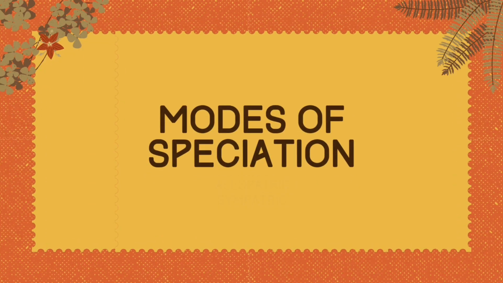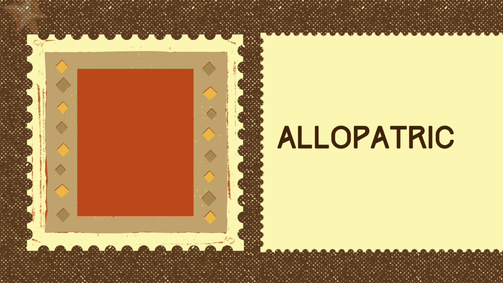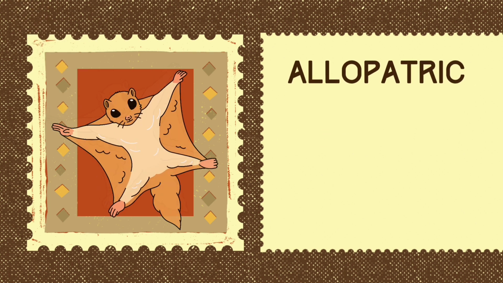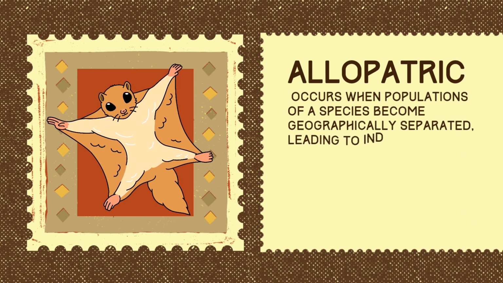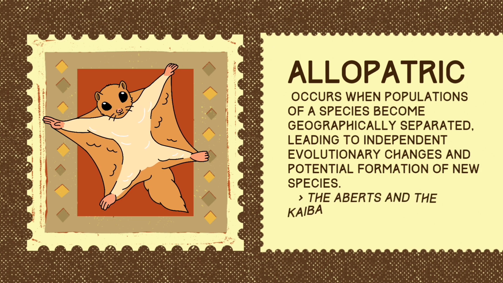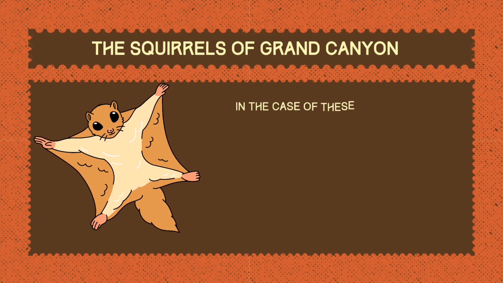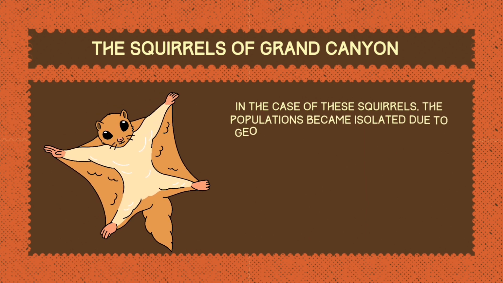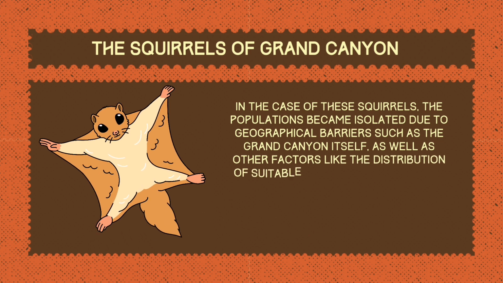Let's move on to the modes of speciation. We have 2, which are allopatric and sympatric. Allopatric isolation occurs when populations of a species become geographically separated, leading to independent evolutionary changes and potential formation of new species. It's like squirrels on opposite sides of the Grand Canyon that developed into distinct species due to the physical barrier that prevented genetic interchange.